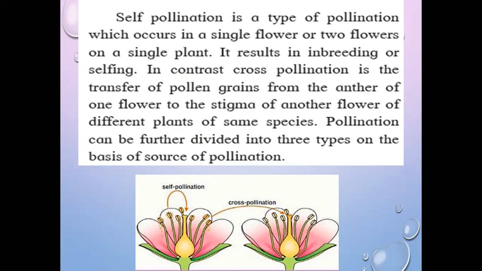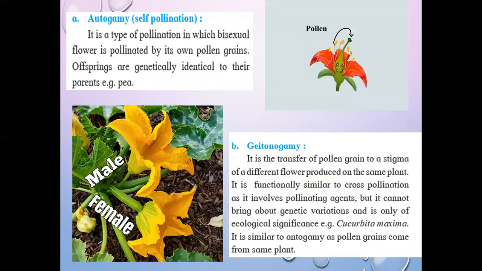So pollination can be further divided into three types. See, autogamy means self pollination. Now see carefully in this diagram, it is a very simple diagram in which self pollination is shown. So it is the type of pollination in which a bisexual flower is pollinated by its own pollen grains. Offsprings are genetically identical to their parents. For example, pea. The scientific name of pea is Pisum sativum. So, self pollination is possible only when the flower is bisexual.